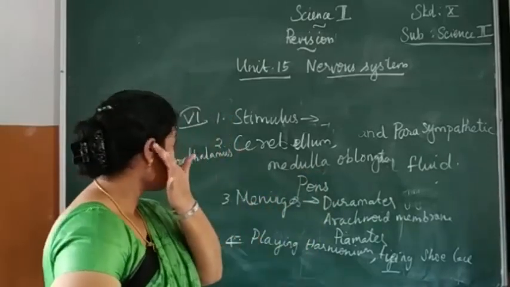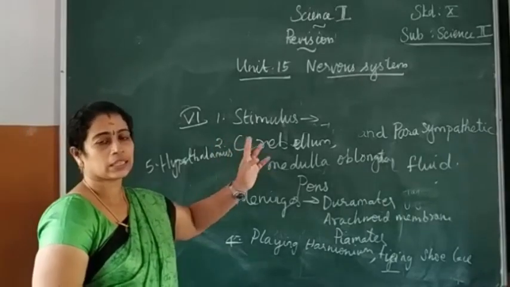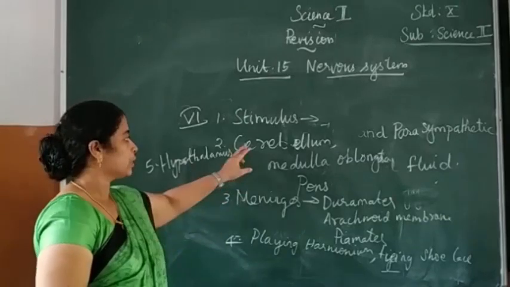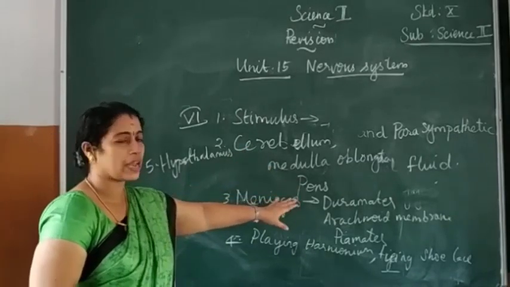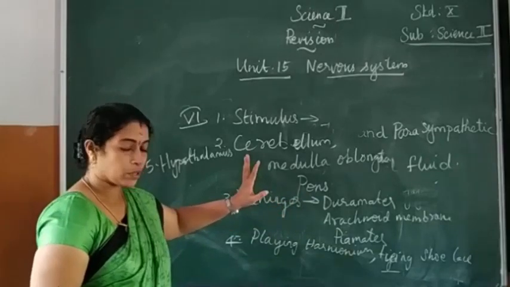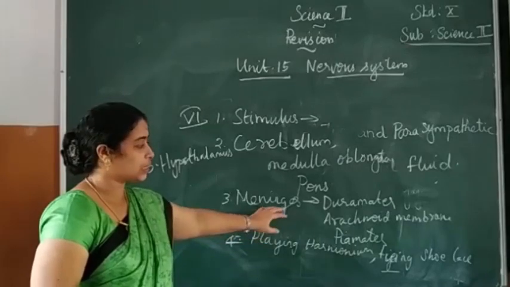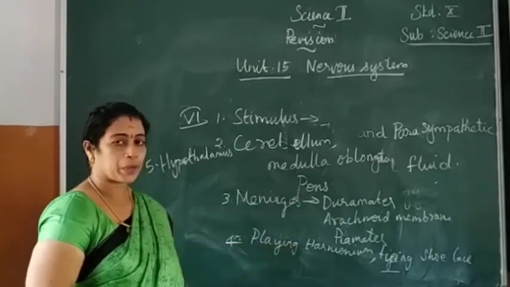So once again, listen. What is stimulus we are studying? It is the change in the environment that is recognized by the receptor of our body. The next one, what are the different parts of hindbrain? Cerebellum, medulla oblongata, and pons. Then, what are the structures involved in the protection of the brain? Meninges. It consists of 3 layers: dura mater, arachnoid membrane, and pia mater.